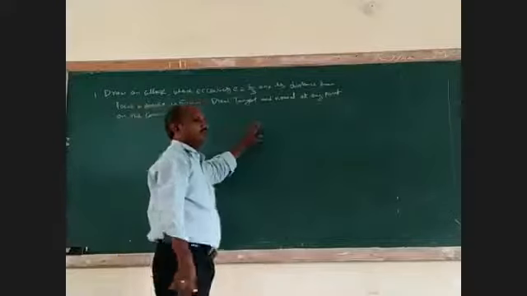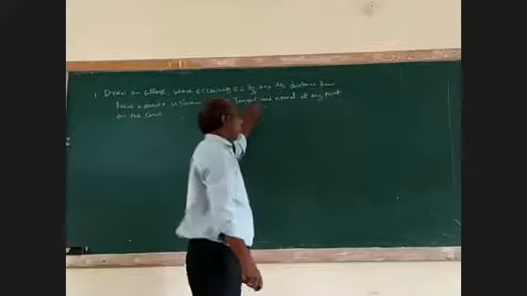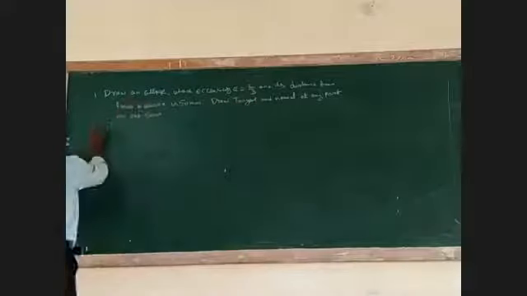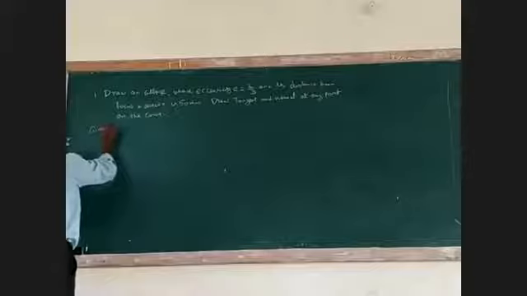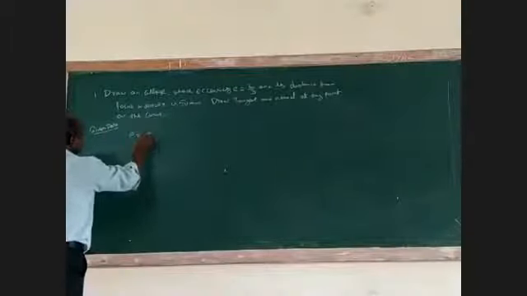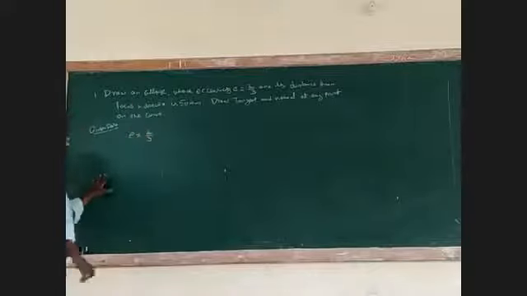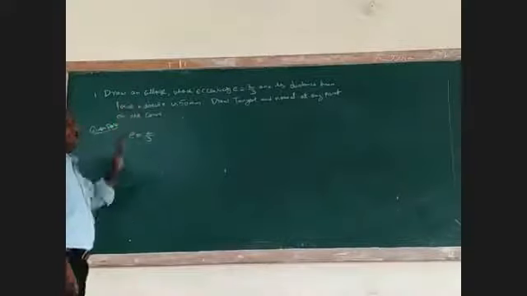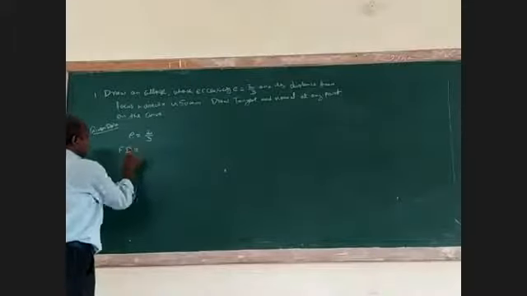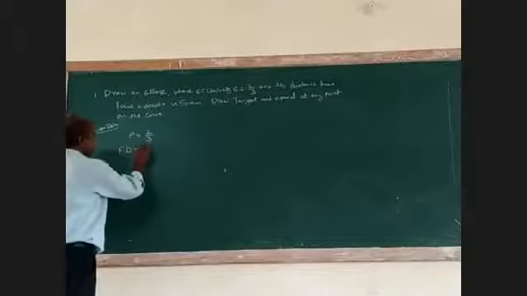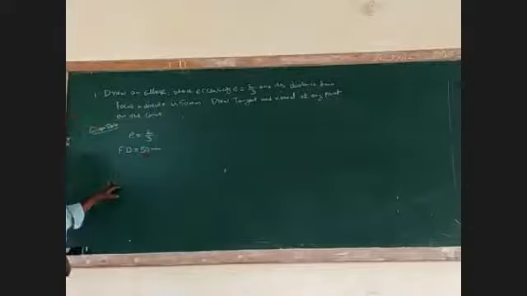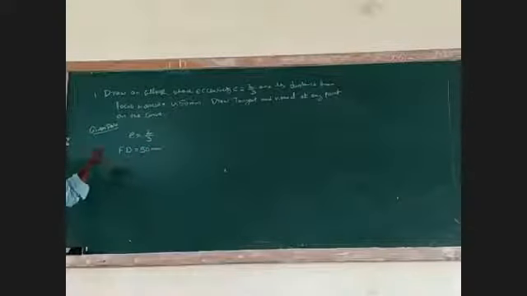From the question, we have to take the given data and write it. What is given? They have given the eccentricity, e equal to 2 by 3. And they have given the distance from focus to directrix, that is the total distance, 50 mm.